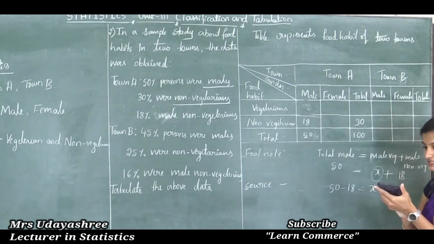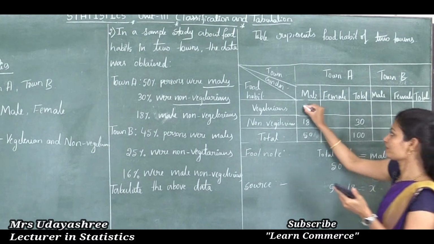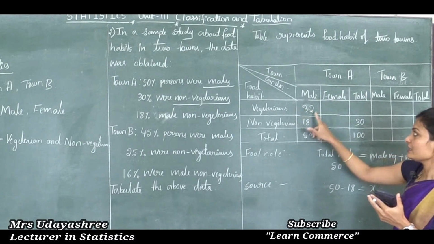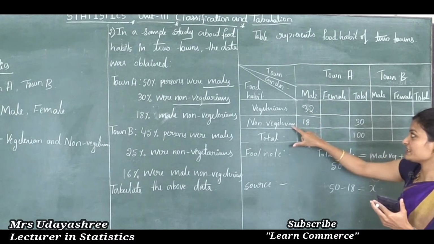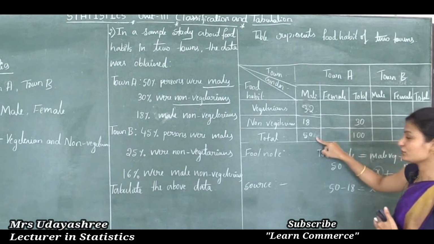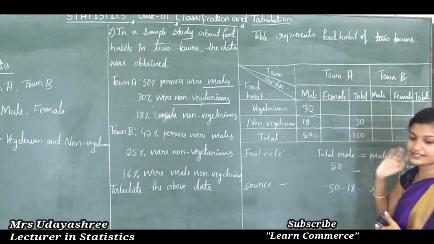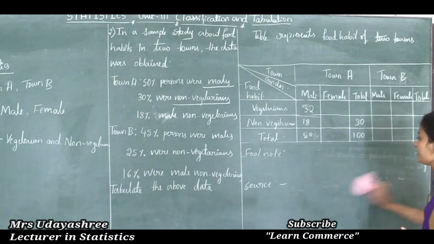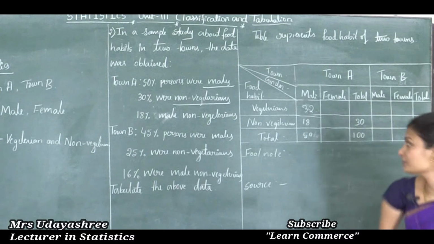So 50 minus 18 is 32. So here we got the value: male vegetarians are 32, and male non-vegetarians are 18. So 32 plus 18 is equal to 50. So this is satisfied. Okay, next we need to find this cell.